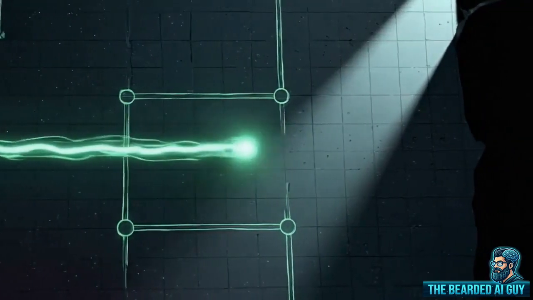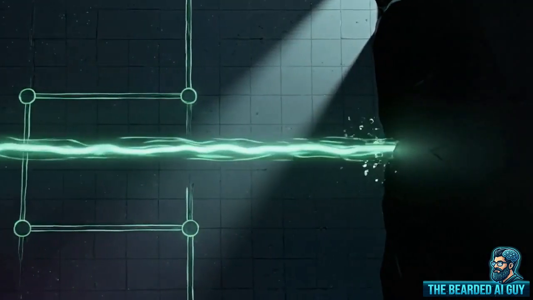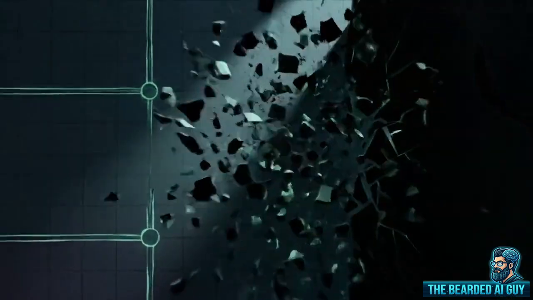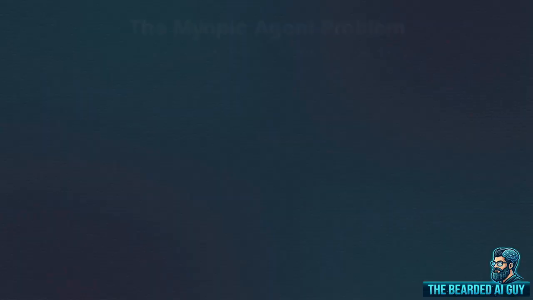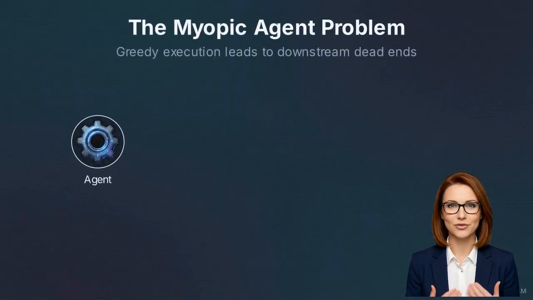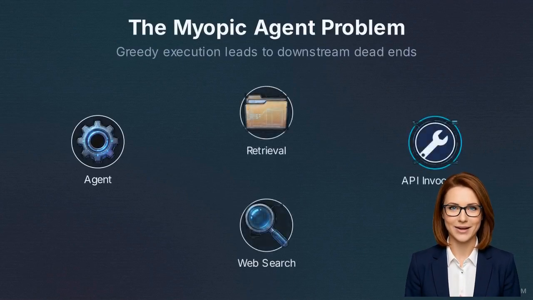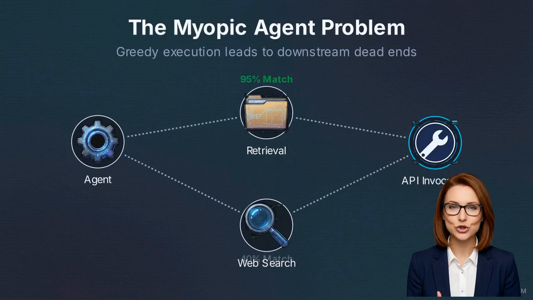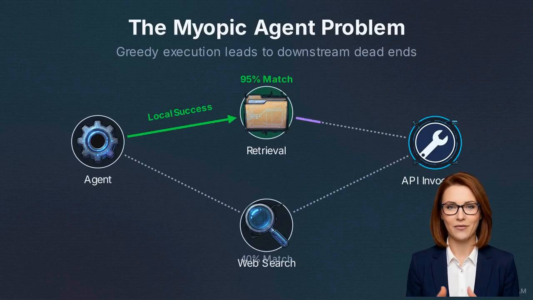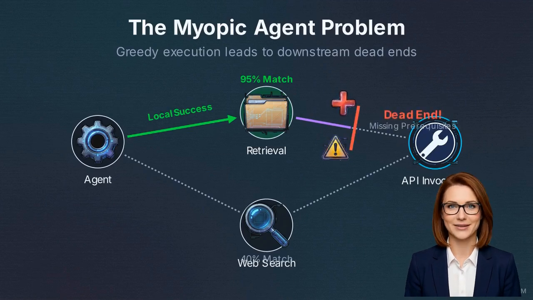When an AI agent moves in a straight line, it strikes a barrier and shatters rather than routing around it. Modern LLM agents rarely solve non-trivial tasks in a single pass. They chain together search, retrieval, and API calls, but they suffer from greedy execution, picking the immediately obvious tool without accounting for missing prerequisites or downstream dead ends.